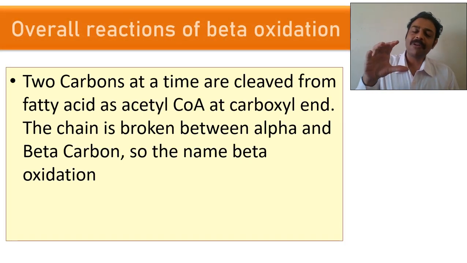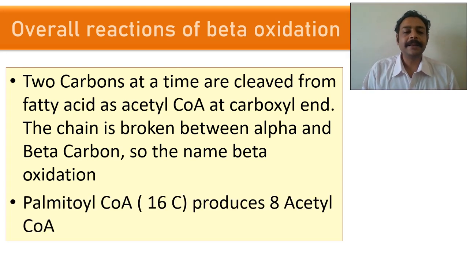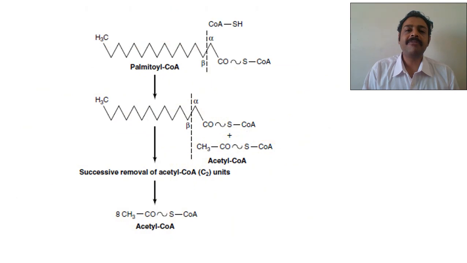So what is the overall reaction of fatty acid oxidation? We have seen how you add carbon atoms successfully. Two carbons, how are you going to add? Reduction, dehydration, reduction. So here you are going to remove the two carbons. That means what you have to do? The opposite of reduction is oxidation, hydration, oxidation. You will see what happens here. So 16 carbon palmitoyl CoA produces 8 acetyl CoA where breaking occurs between alpha and beta.